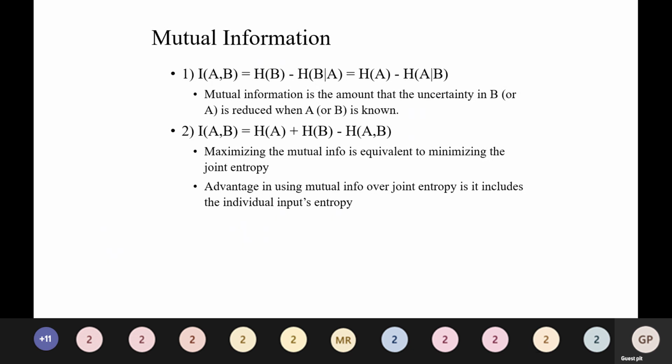So H of A by B: given B, what is A? Given B, which is the transmitted bits, what is A, that is, the received bits. Maximizing the mutual information is equivalent to minimizing the joint entropy. So the advantage of using mutual information over joint entropy is that it includes the individual inputs' entropy.